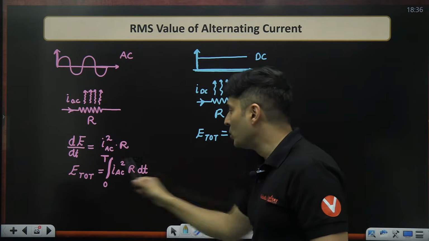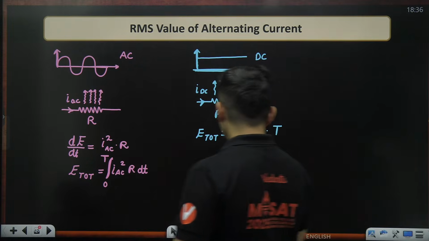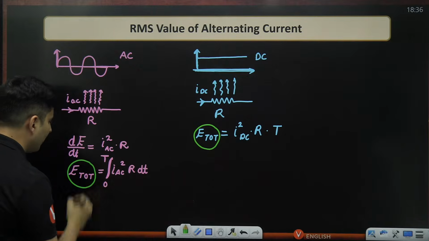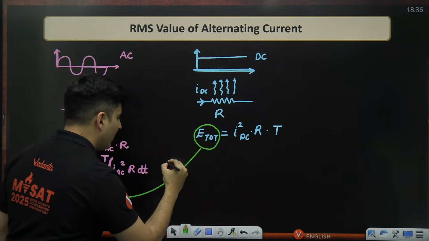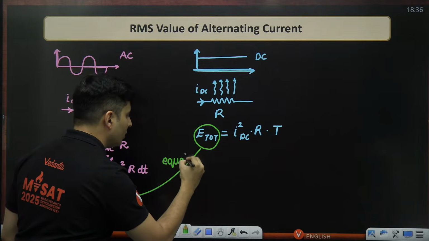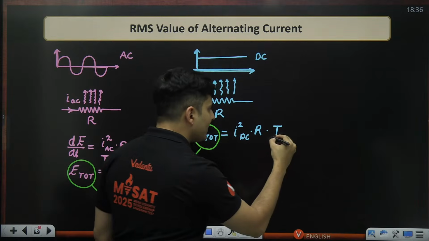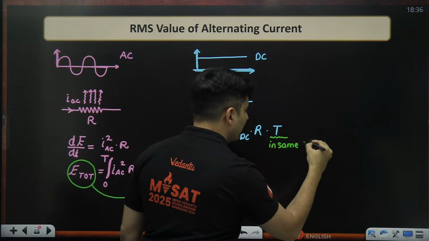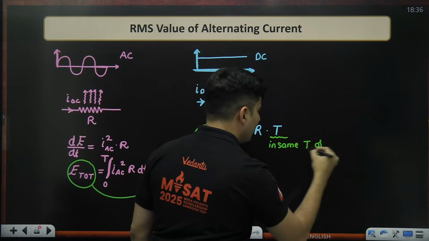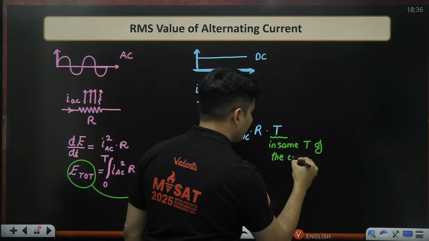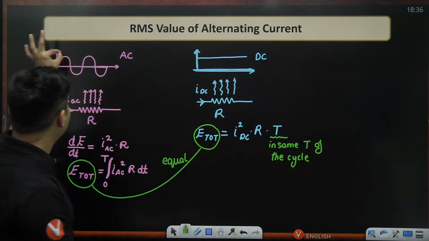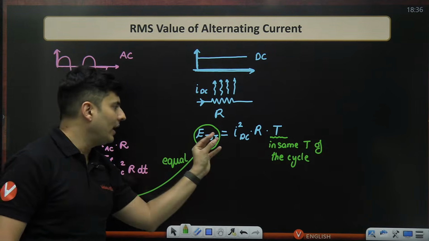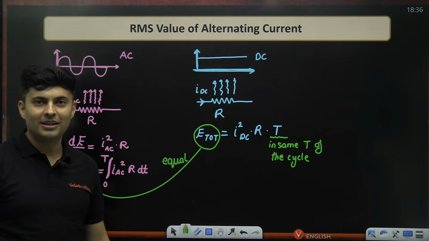Imagine these two happen to be equal. The energy generated by this DC and the energy generated by this AC just happen to be equal in amount, and in the same time period of the cycle. So when one cycle is completed, you pass the DC current for that same duration and you find the same amount of heat is generated.